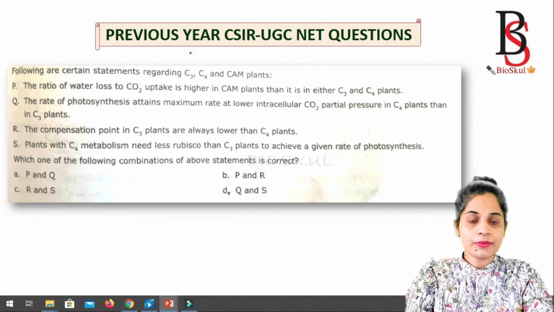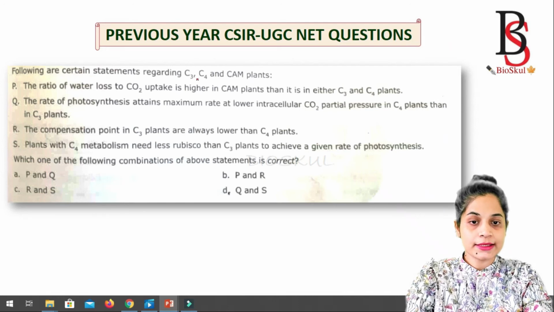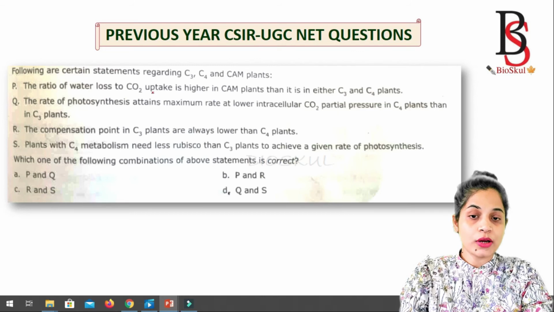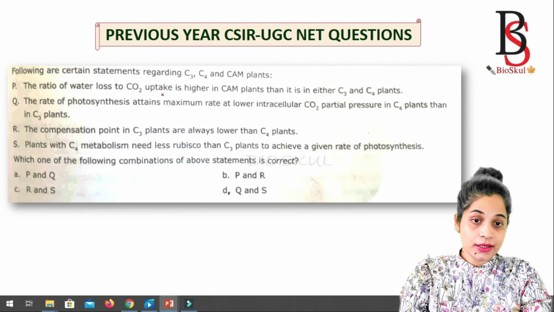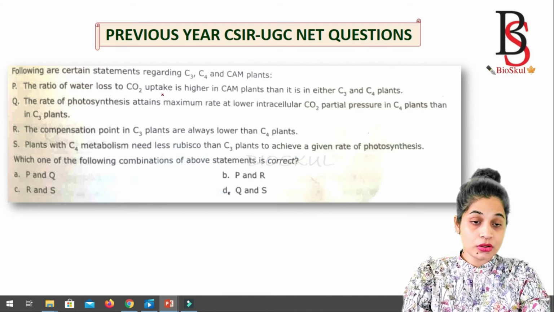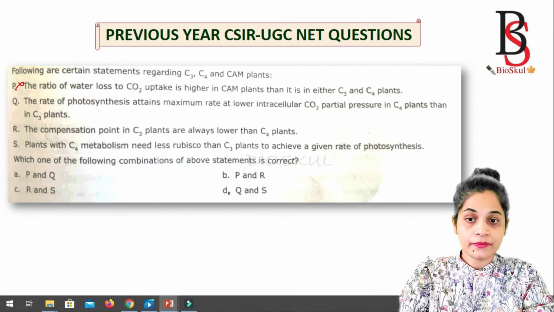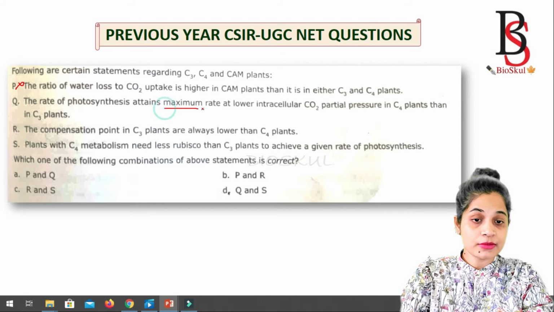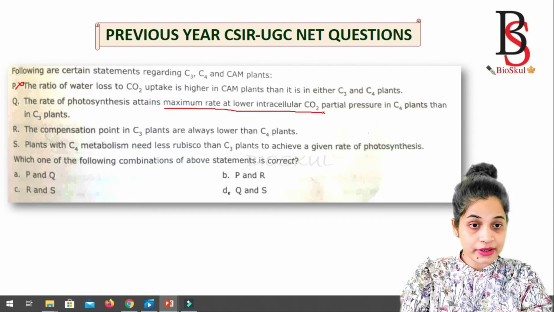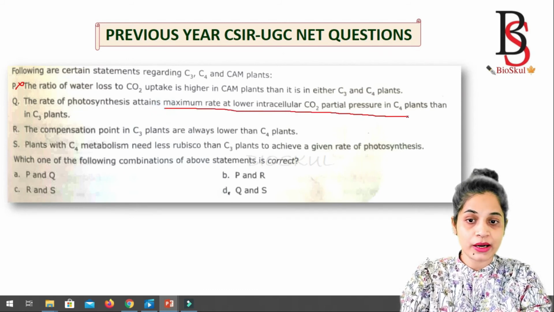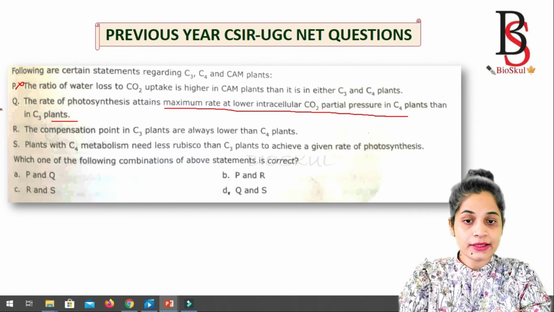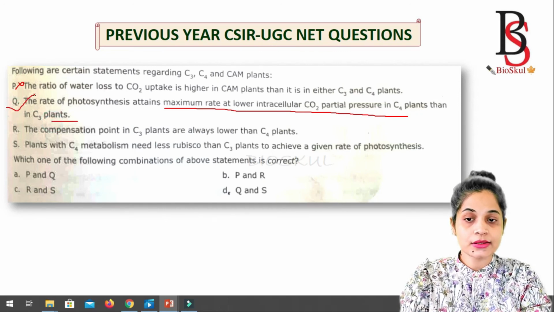And now we see a previous year CSIR NET question. Following are certain statements regarding C3, C4 and the CAM plants. The ratio of water loss to carbon dioxide uptake is higher in CAM plants than in either C3 or C4 plants. No, it's wrong. The rate of photosynthesis attains maximum rate at lower intercellular carbon dioxide partial pressure in C4 plants than C3 plants. Yes, this is correct.